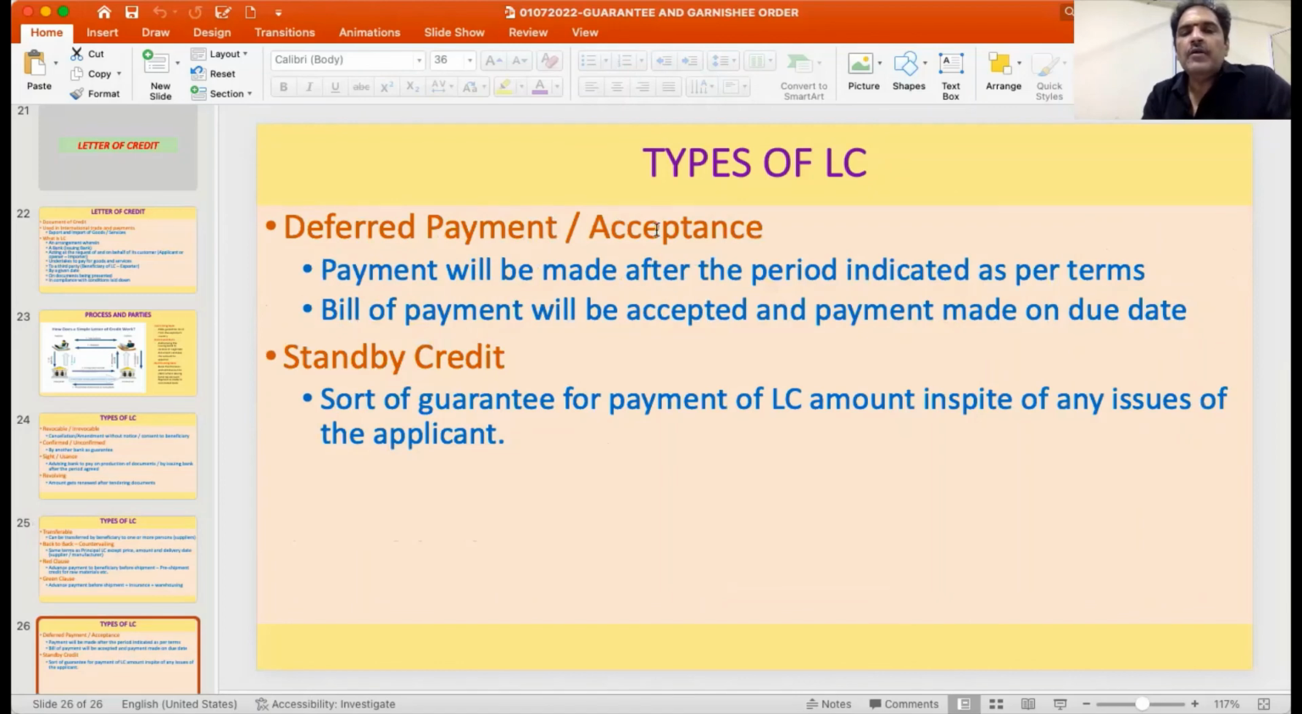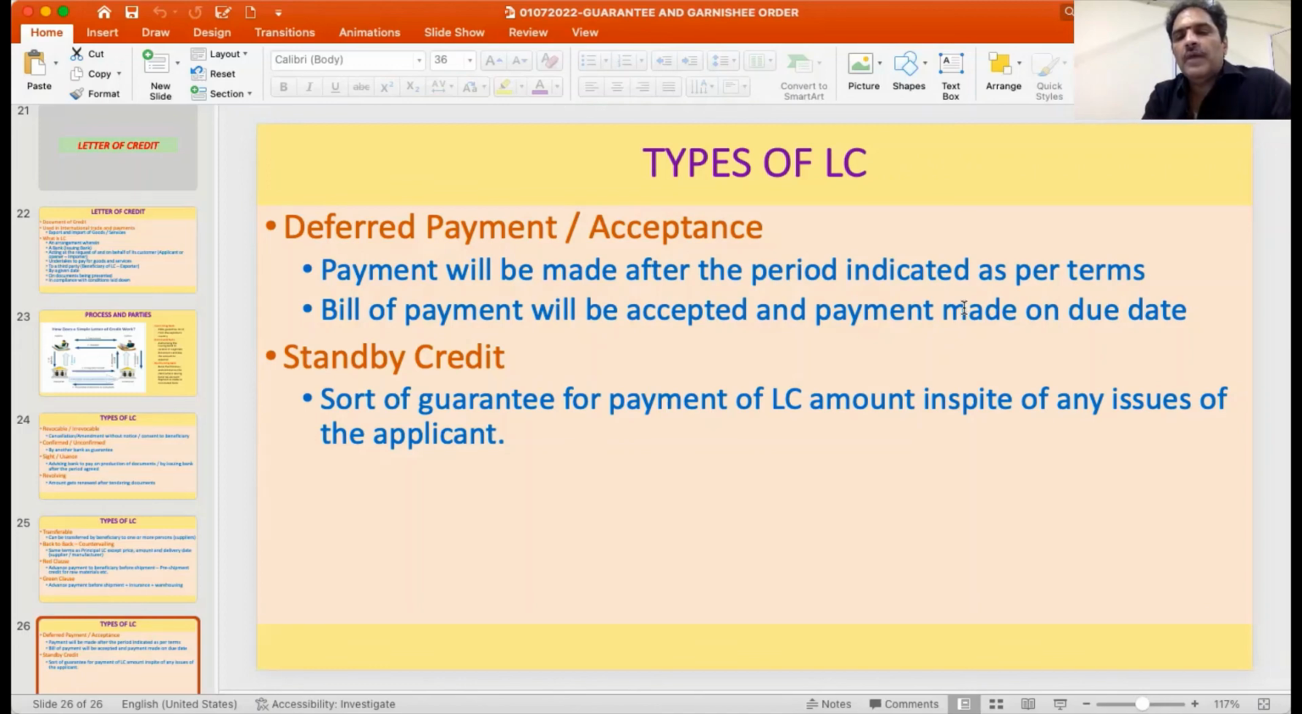Then deferred payment or acceptance LC. Here the payment will be made after the period indicated as per the terms, and the bill of payment will be accepted and payment is made on the due date. So here the payment will be made in accordance with the time provided for in the letter of credit.